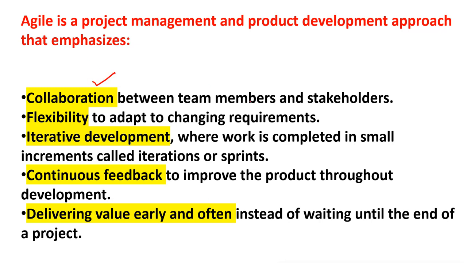Collaboration means between team members and stakeholders we have to work together. Flexibility to adapt to changing requirements. Do not just follow one fixed plan, which we used to make in the predictive approach. No, you have to adapt to changing requirements. Iterative development, where work is completed in small increments called iterations or sprints. Continuous feedback: we have to show our prototype to the customer and they will provide us some feedback. On the basis of that feedback we have to improve our work. Delivering value early and often, instead of waiting until the end of the project, which we usually do in predictive or waterfall.